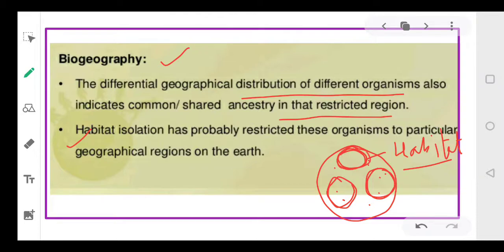Suppose an animal is living in this particular area, he will remain in this. He will not mix up with this area and this area. So that is called habitat isolation. And this habitat isolation has restricted these organisms to a particular area on the earth, because generally this becomes a nature. So this habitat isolation has restricted the animals from going out of those areas, isn't it? They are not frequently moving out of their habitat.